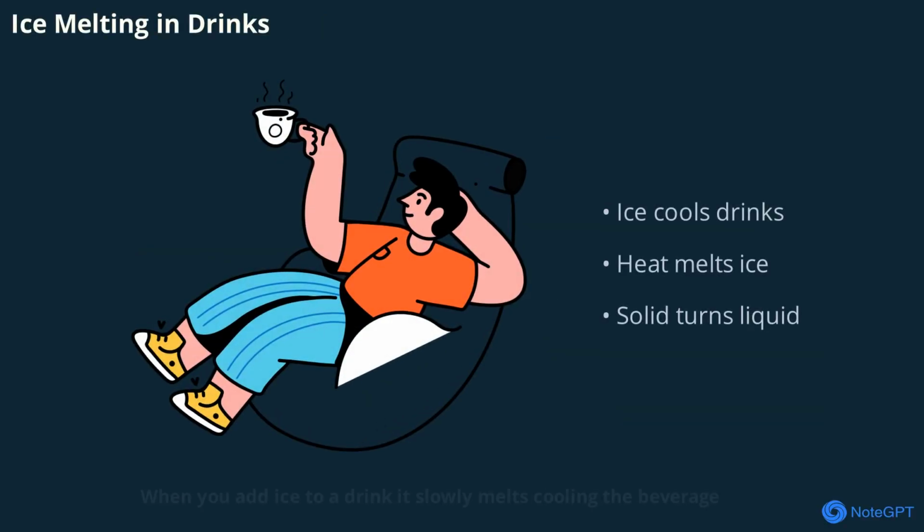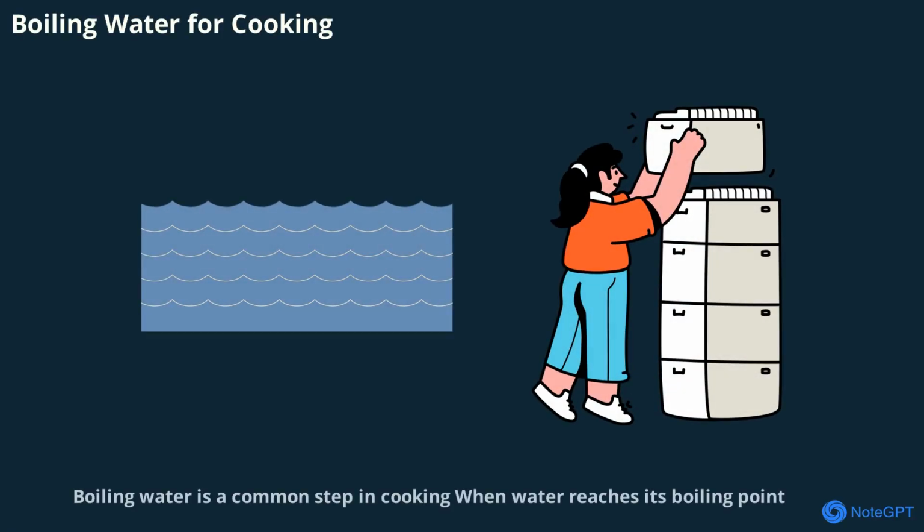When you add ice to a drink, it slowly melts, cooling the beverage. The heat from the drink transfers to the ice, causing the solid ice to turn into liquid water. This simple act is a perfect example of melting in action. It's a process we use every day to enjoy cold drinks, and it's all thanks to the science of change of state.